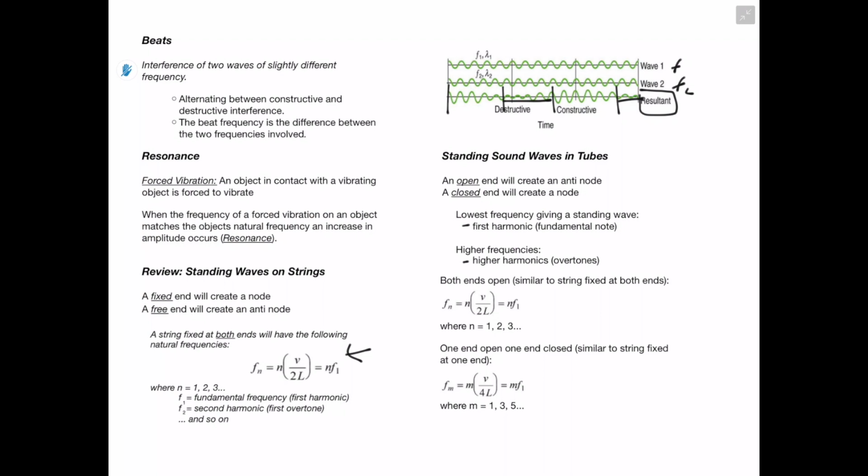When we have a tube that's open on both ends, this is going to be similar to a string fixed at both ends. And we see that this is going to be the same equation we use for the string, where we use n = 1, 2, 3, and so forth. Then a tube that's open on one end and closed on the other end is going to be similar to a string fixed at only one end. And then we have this same equation we would use for a string fixed at one end. For m, we're going to want to use values such as 1, 3, 5, and so forth.